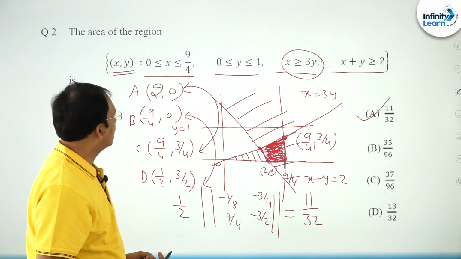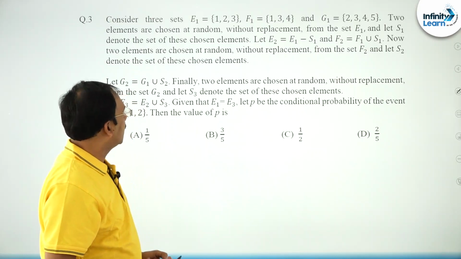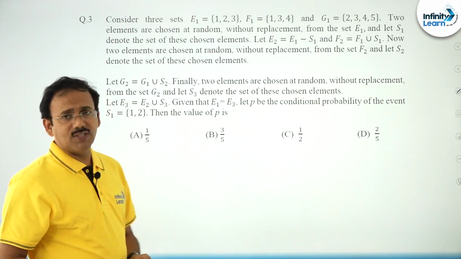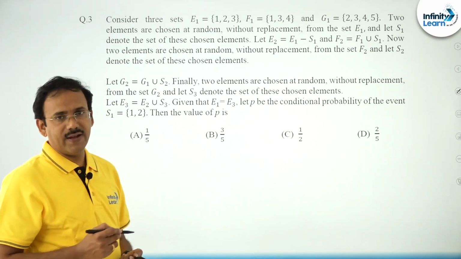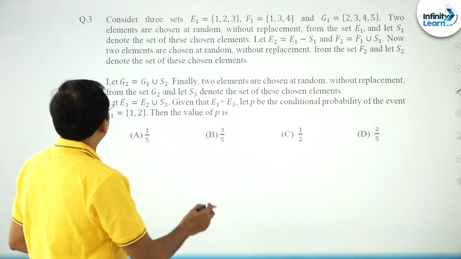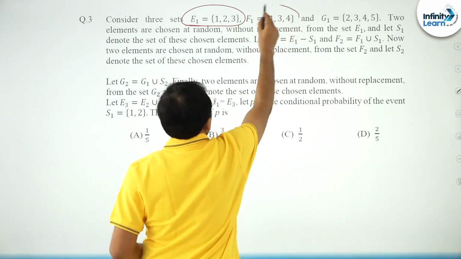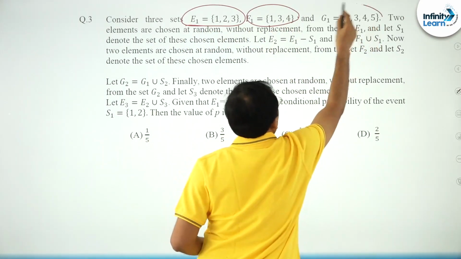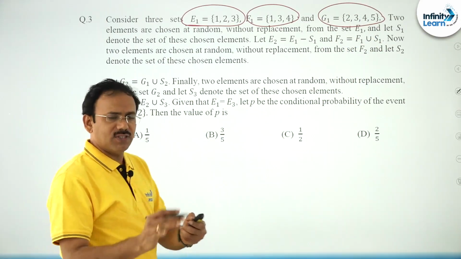Fine, dear students. Then we shall move to the third question. Yeah, you see this question is a bit interesting and a little lengthy even. Just see. Consider 3 sets E1, F1, G1. I can say that in this paper the lengthiest question is this itself.